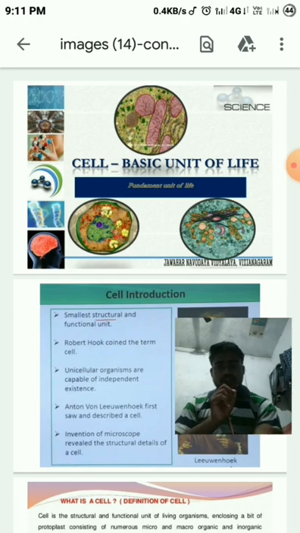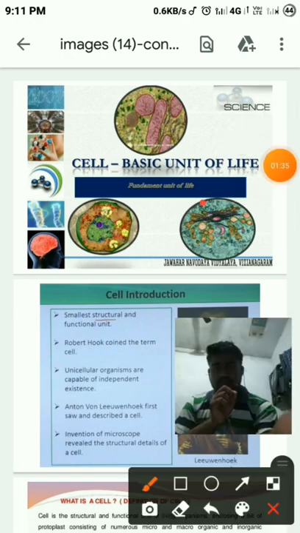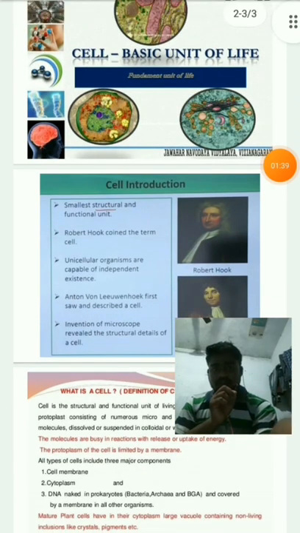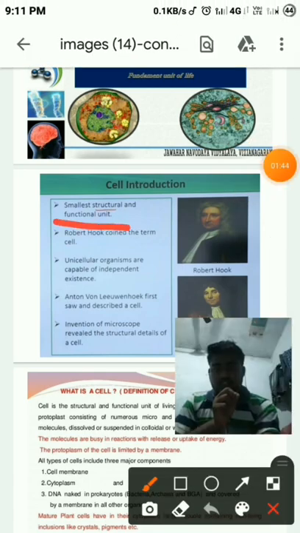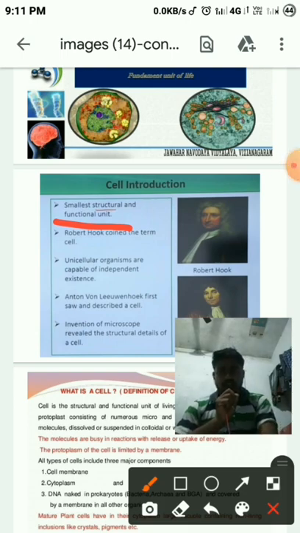Let's talk about cell function. What is cell function? Cell is introduced as the smallest structural and functional unit. Robert Hooke coined the term cell. Unicellular organisms are capable of independent existence. Anton van Leeuwenhoek first saw and described the cell.